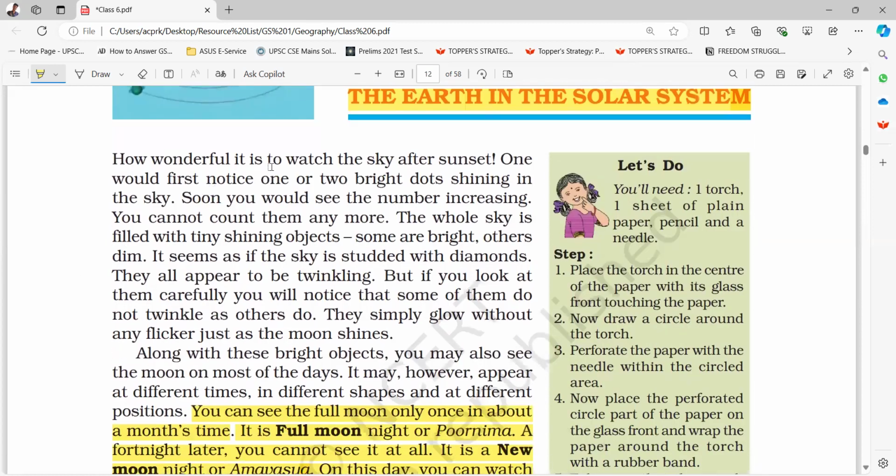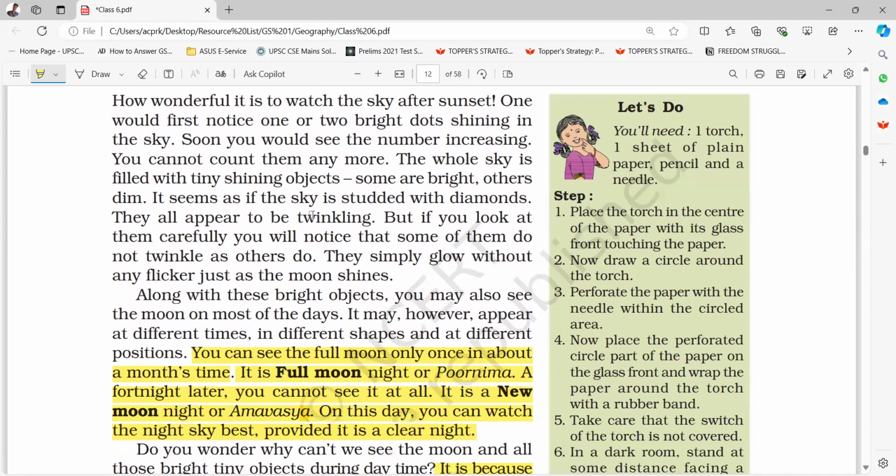How wonderful it is to watch the sky after sunset. One would first notice one or two bright dots shining in the sky. Soon you would see the number increasing. You cannot count them anymore. The whole sky is filled with tiny shining objects. Some are bright, others dim. It seems as if the sky is studded with diamonds. They all appear to be twinkling.